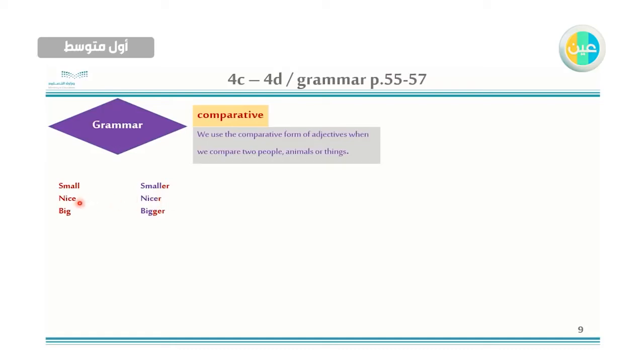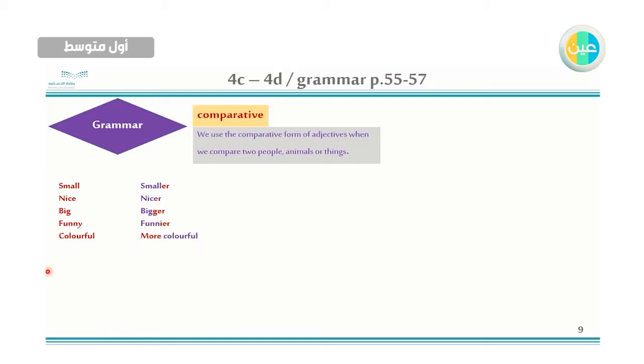Because this adjective ends with e, تنتهي ب e فما يحتاج اضيف er مرة ثانية اضيف r فقط. Here this adjective ends with a consonant, and before the consonant we have a vowel. So we have vowel and consonant. So what we will do, we will double the consonant and add er. Okay? And here we have funny: when the adjective has y, drop y and add ier.